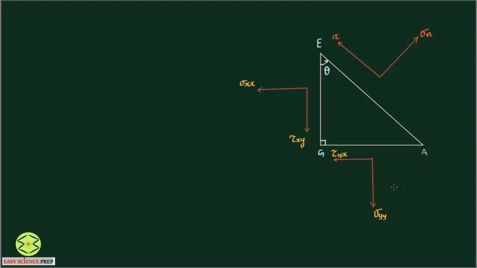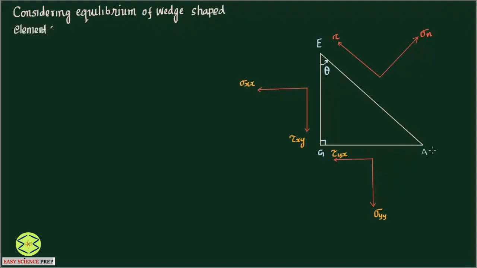Now if you look at this whole situation, consider the equilibrium of the wedge shape element AEG. You can change the name if you find it a bit uncomfortable. You can use any name, okay? But since I have continued from the previous diagram, I have taken the element AEG.